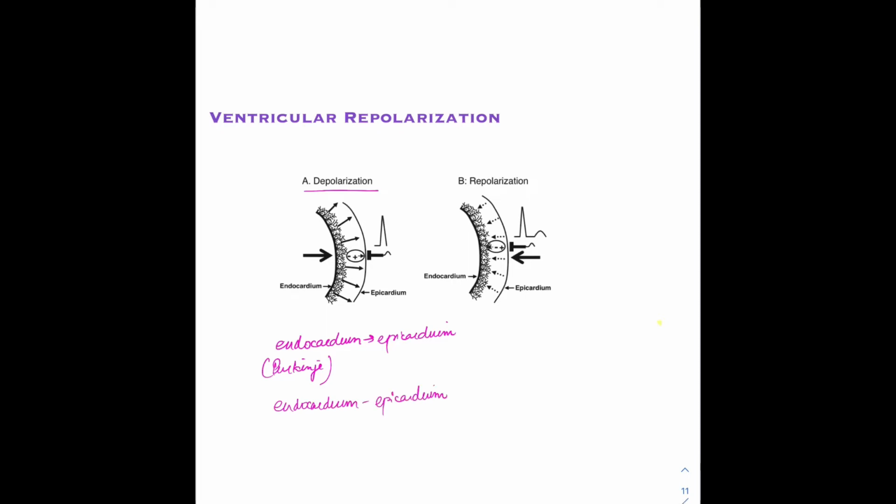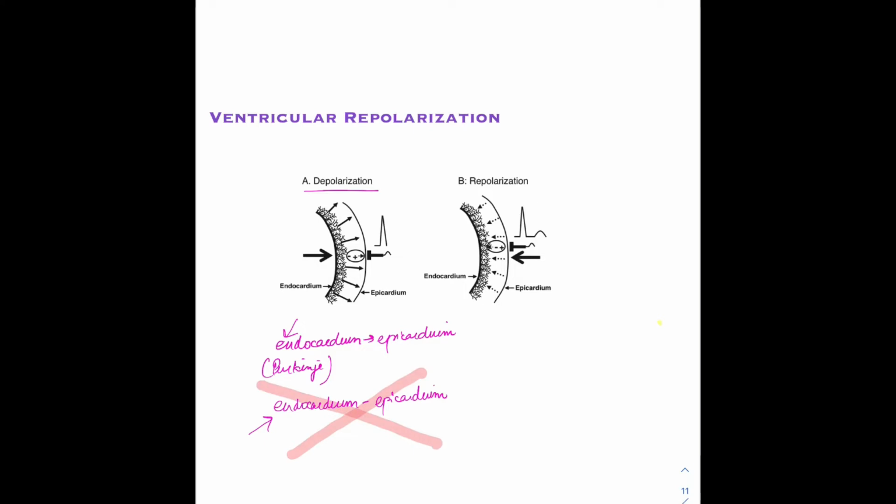And you will reason that it is because the endocardium was the first to depolarize, therefore it should be first to repolarize, because the endocardial cells have enough time to come back to normal. But this is not the case.